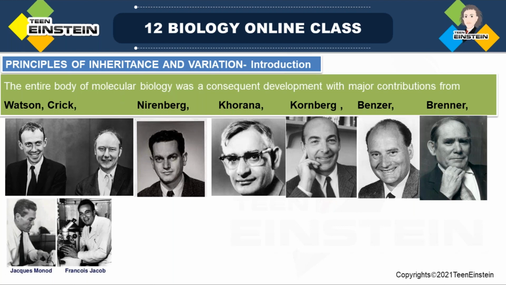Next is Kornberg. Kornberg is an American biochemist and he won the Nobel Prize in Physiology or Medicine in 1959 for discovering the mechanism in the biological synthesis of DNA.